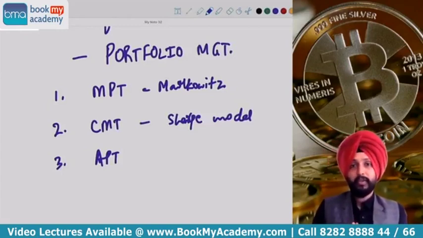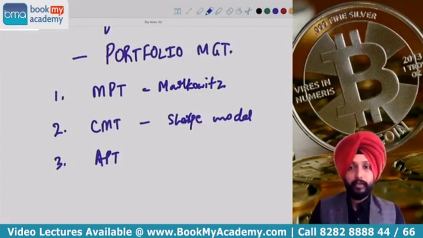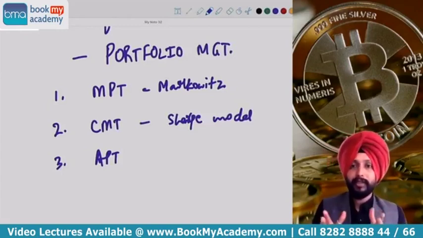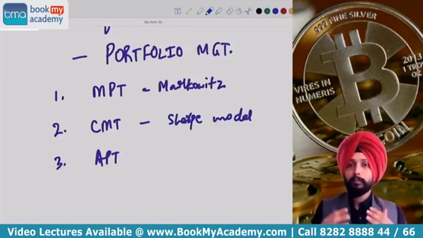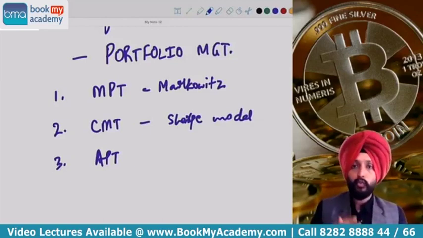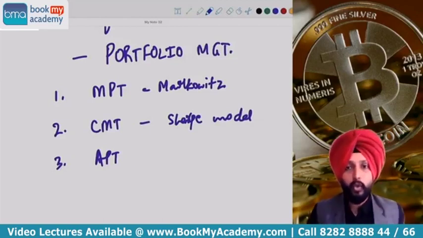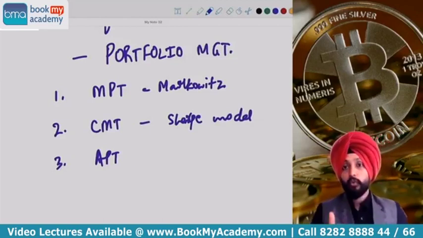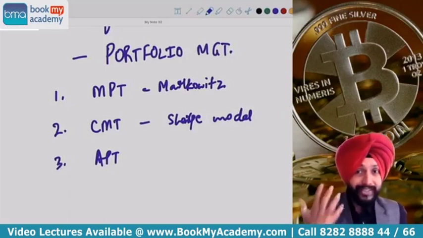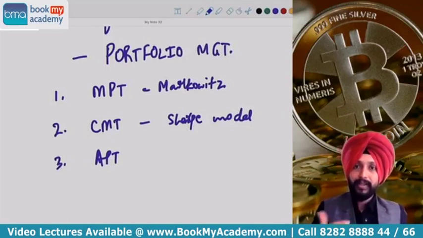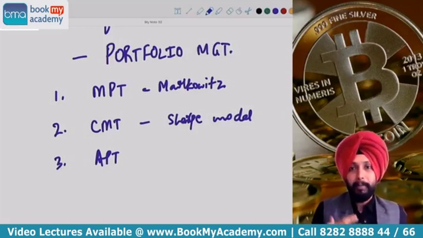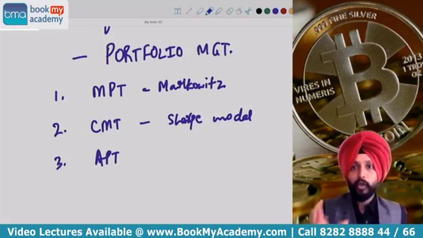But capital market theory says, if you remember that, that you should not waste time studying relation between stocks, because stocks are related to each other only because they belong to a common source. What is that common source? That common source is called economy. You remember that? So we asked, what is economy? How do you define economy? So CMT said economy is basically captured the best by a market portfolio. Economy is best captured by a market portfolio.